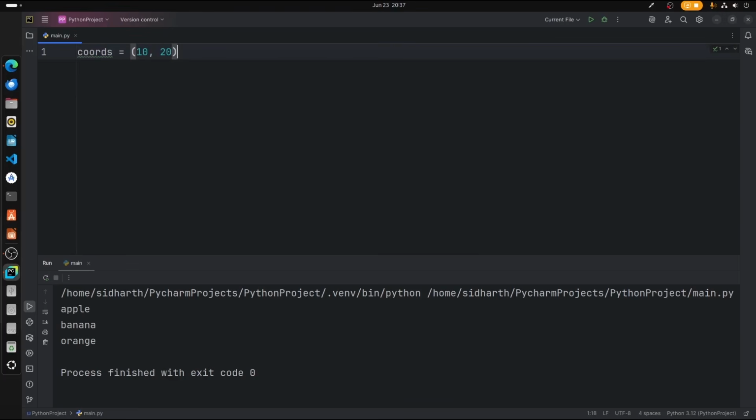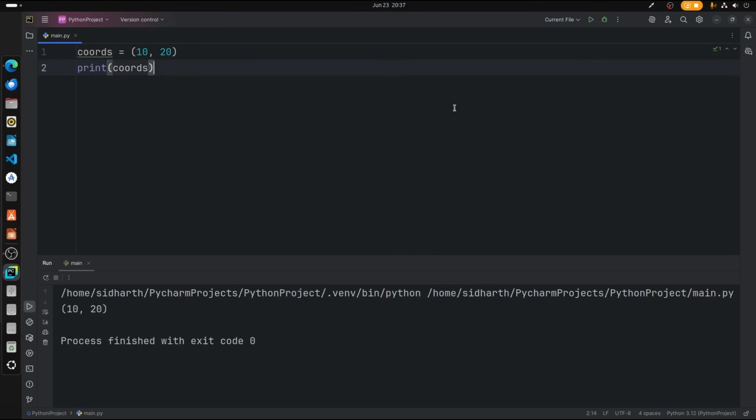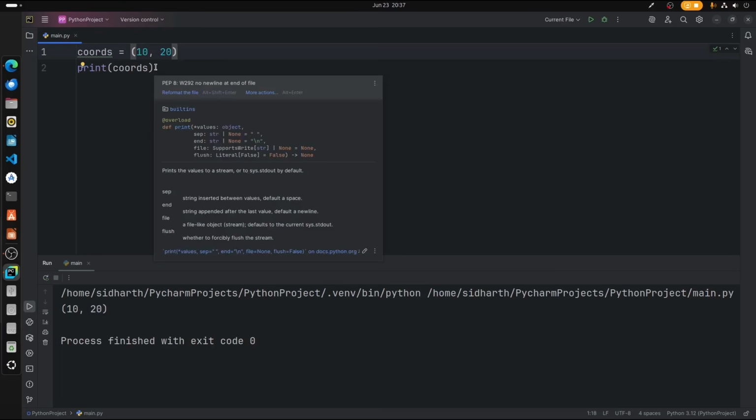When we print the value coordinates, the values are printed. Just like that. There's nothing more we can do with tuples, because we can do indexing, but we cannot add or remove any values in a tuple.